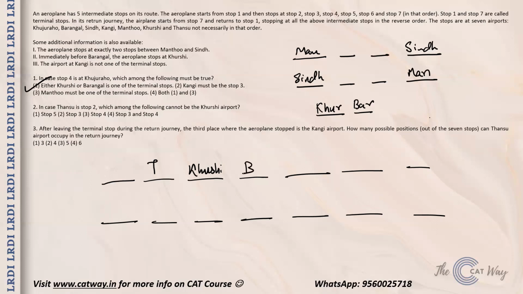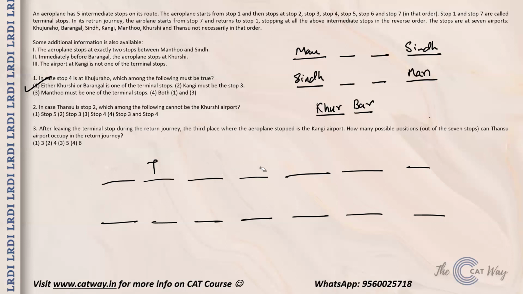So in that case, Barangal would be this. In that case, it would be impossible to accommodate Manthu and Sindh because they need a space of 2 in between them. Now, if Mantho comes over here, we will have a space of 3, and if Mantho comes in this position, it is not possible. So if Kurshi is stop 3, it is never possible to accommodate all the airports. So Kurshi cannot be stop 3.